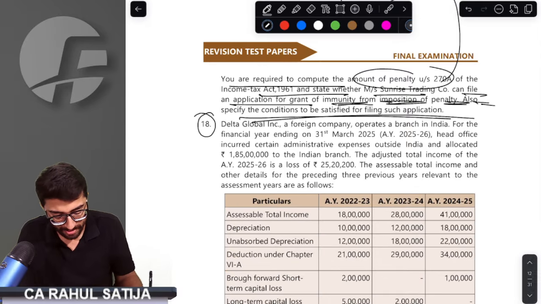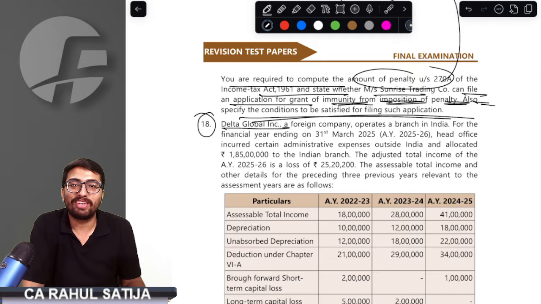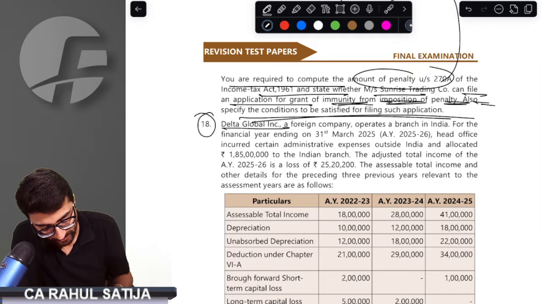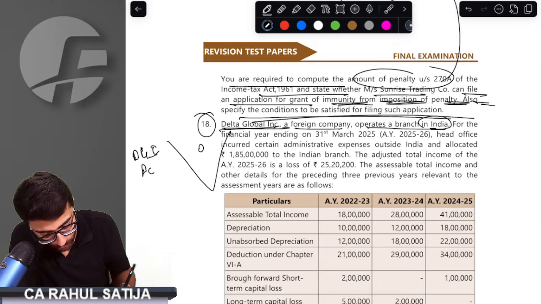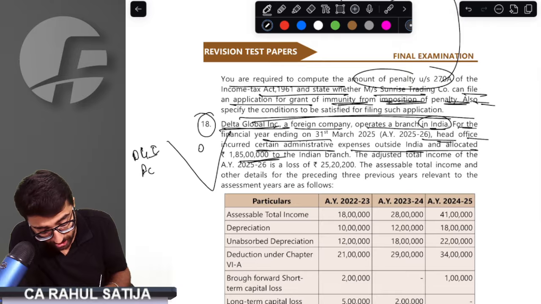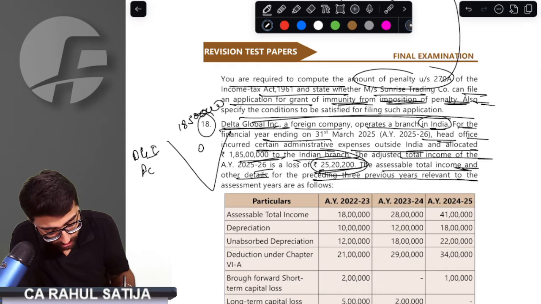Next question. Now what do we have? Delta Global Limited, a foreign company, operates a branch in India. For the financial year, head office expenses allocated are 1 crore 85 lakh rupees. The adjusted total income is a loss. The assessable total income and other details are given for the 3 years.